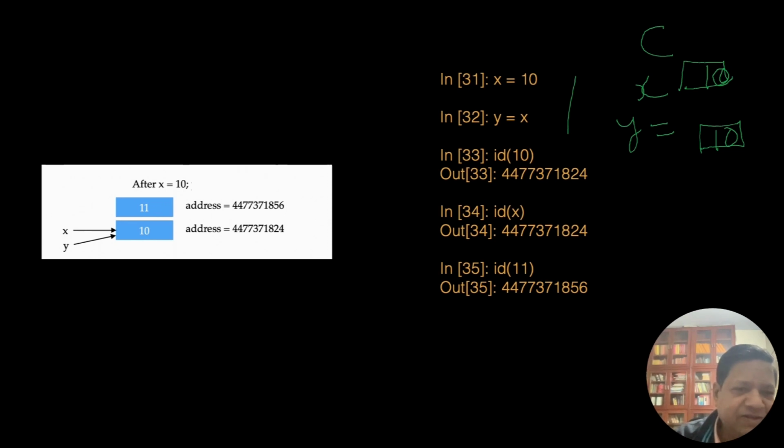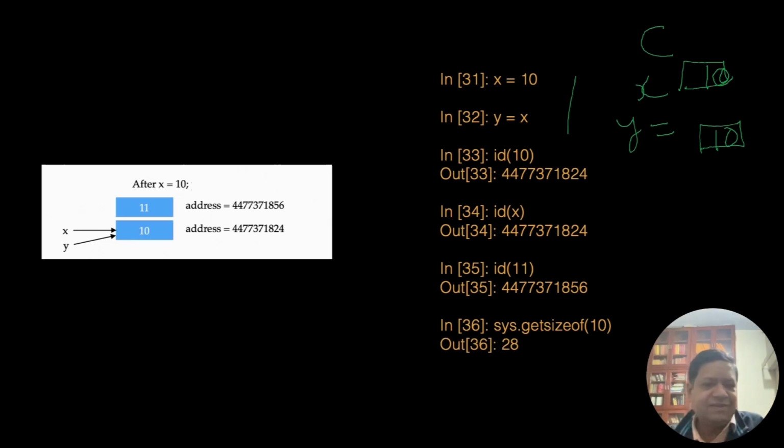Okay, they're not consecutive. Well, maybe they are, 24 and 28. That makes it 50. 30. Okay, so this is a difference of 32. So there could be something else in between. Anyway, so this is a new location where this number 11 is stored. Get size of 10, and that is 28. By the way, sorry, I should say that this is hex representation.